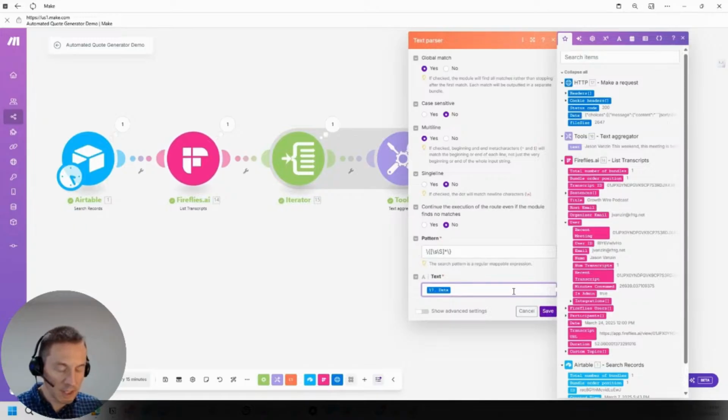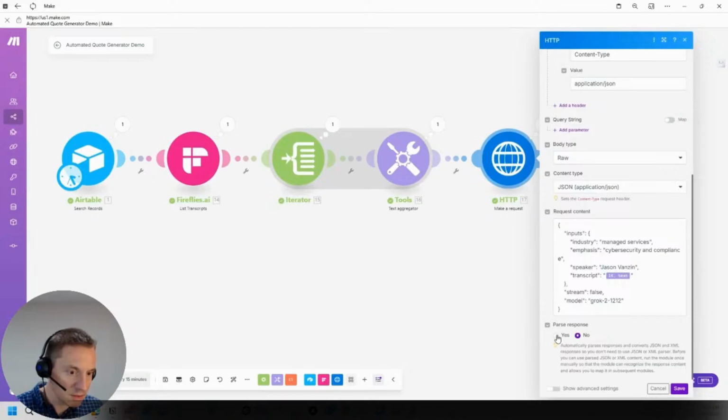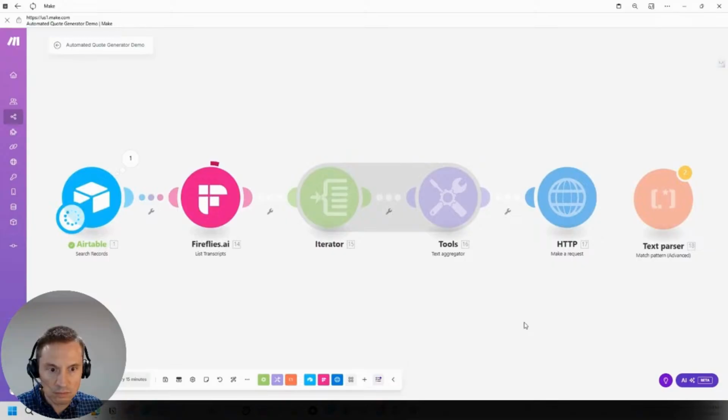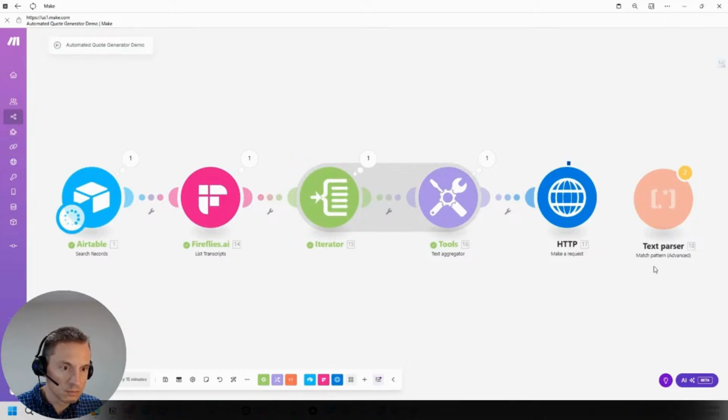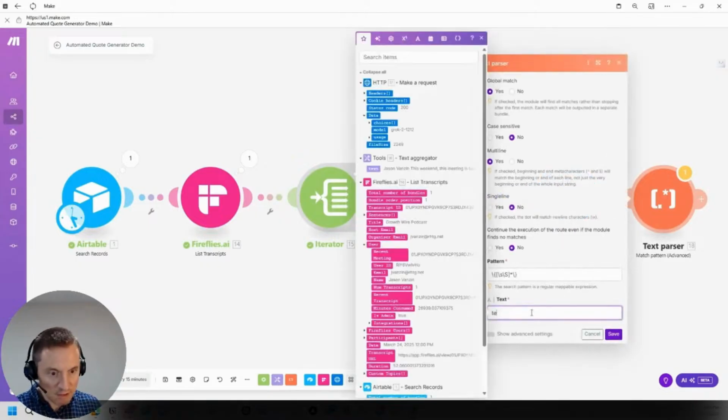I know what I did wrong. Actually, that's not what we want. Let me go back to here. We want it to come back in JSON. So parse response, yes. Right now I'm just getting it back in a blob of text. So let me do that again. All right, that should do the trick.